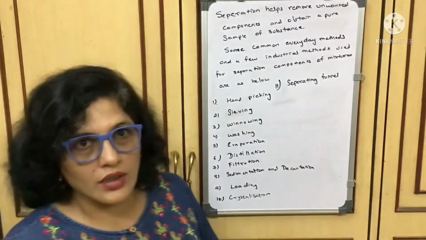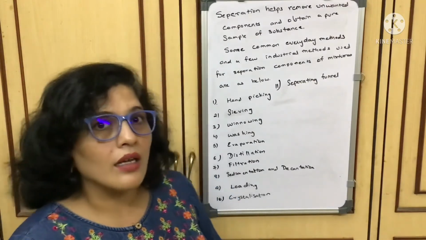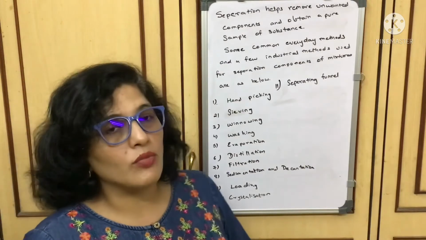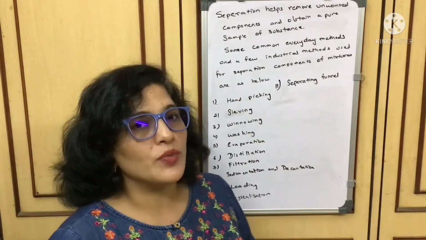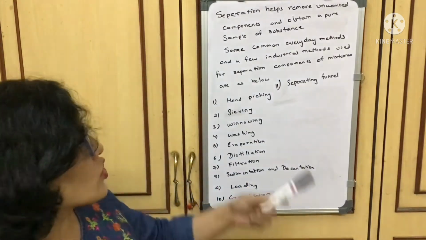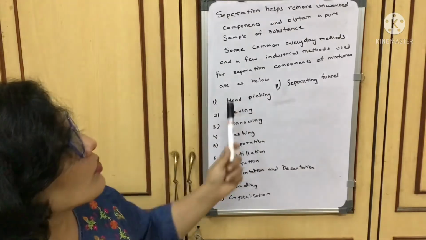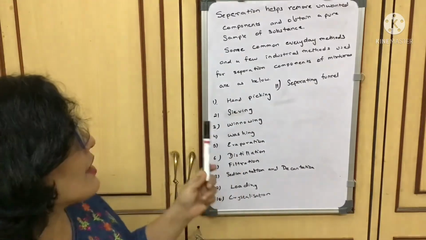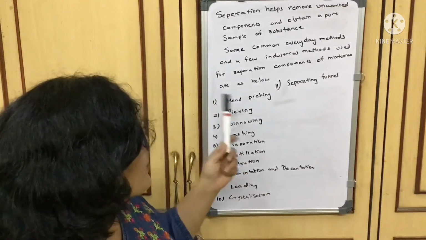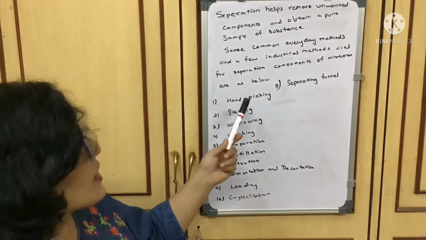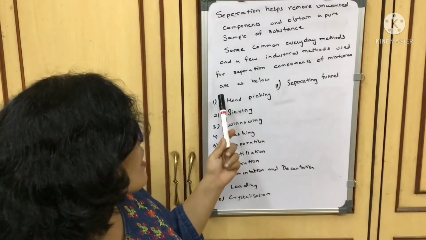Now that we have learned why pure substances are necessary, or what the importance of pure substances is, let us see what the simple methods are through which we can obtain a pure substance out of the impurities. Separation helps remove unwanted components and obtain a pure sample of a substance. Now there are a few everyday methods and a few industrial methods used for separating components of mixtures.